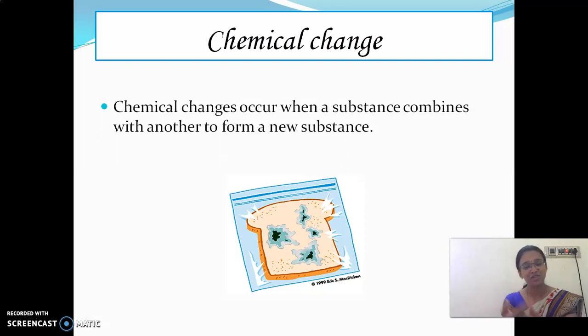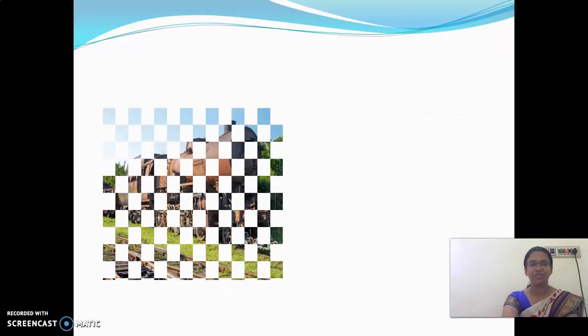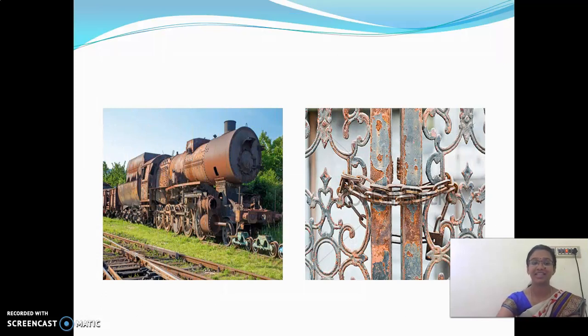Is a new substance formed here? Yes. Are we able to regain this bread once again the same? No. So this type of change is called a chemical change. Now look at here. What is this, children? What is the thing which is common in both these figures?